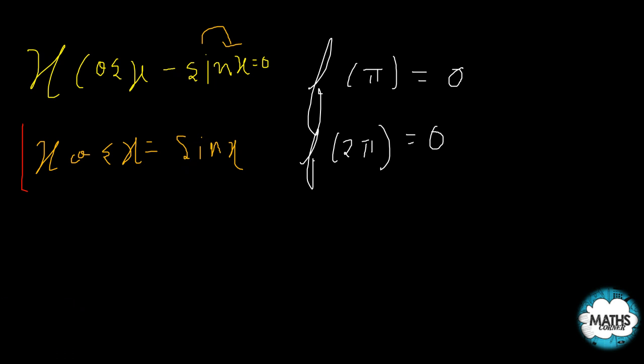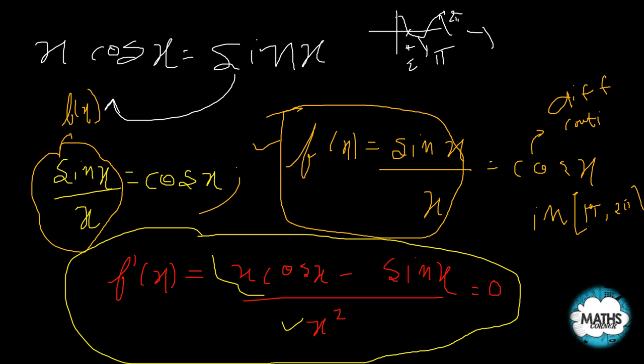Let me recap what I have done. First of all, I let the function f of x equal sin x by x, and its derivative is this, involving cos x. I think of applying Rolle's theorem here. To apply Rolle's theorem, the function must be continuous and differentiable in the interval, and the extreme values must be equal. I check differentiability by drawing the graph, and I get that it is differentiable and continuous in pi to 2 pi, because trigonometric functions, and the cos function, are differentiable and continuous everywhere.